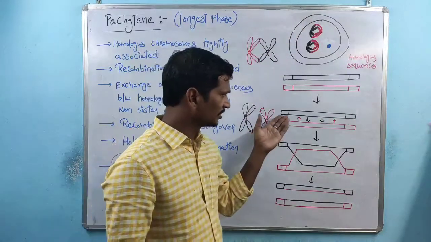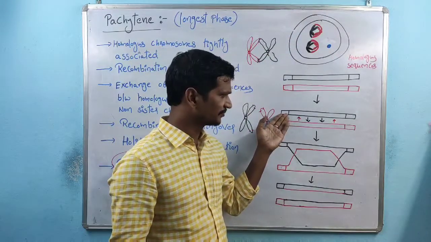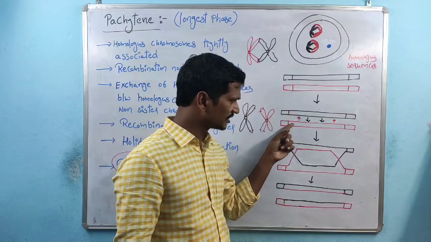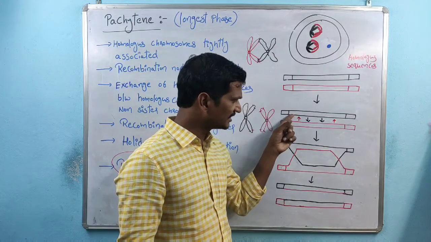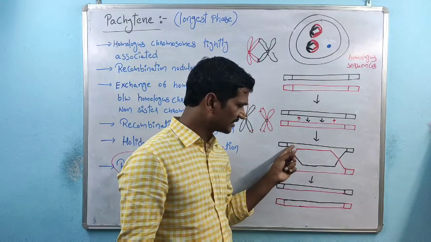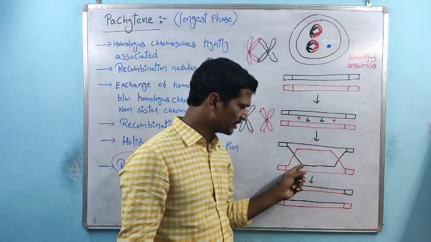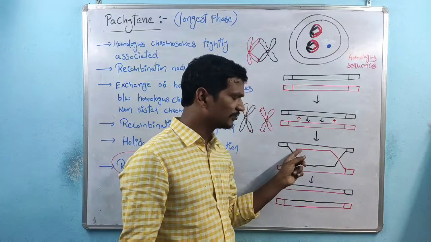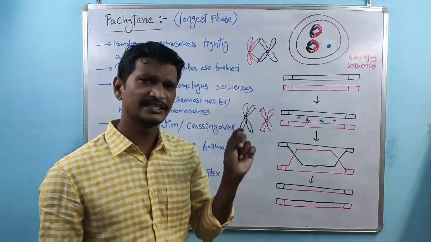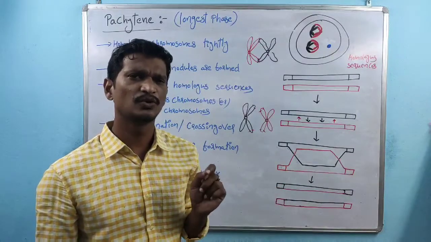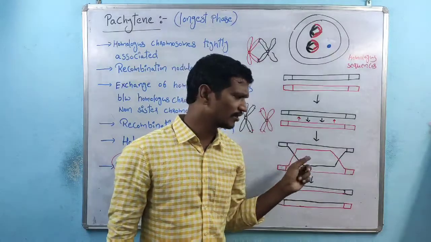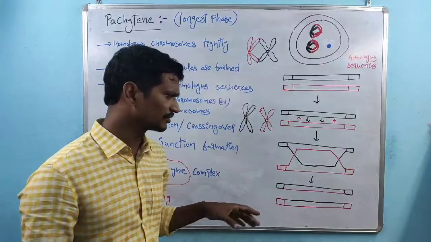So the DNA is a double helical structure, right? This is one homologous sequence, and this is another homologous sequence. The black color DNA shifted to the red color chromosome, and the red color DNA shifted to the black color chromosome. This is nothing but exchange, the exchange of genetic material between two homologous chromosomes, or non-sister chromosomes. That is nothing but the crossing over.